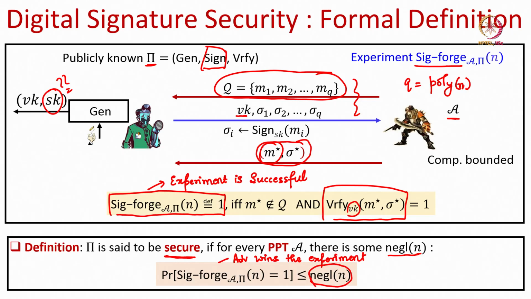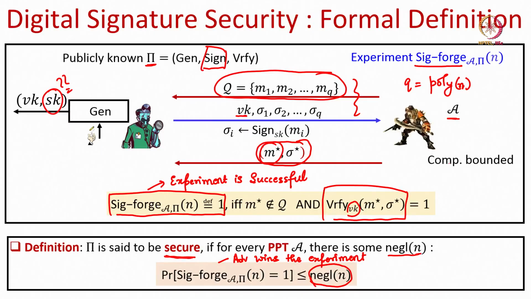Okay. There are several candidates, several instantiations for digital signature schemes. So, I am not going into the details. For the Dolev-Strong protocol, we will assume that we have a digital signature scheme available.